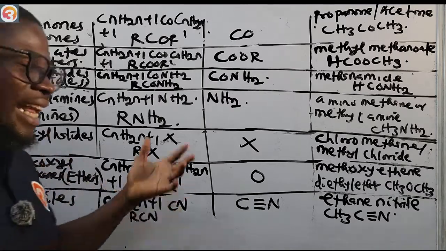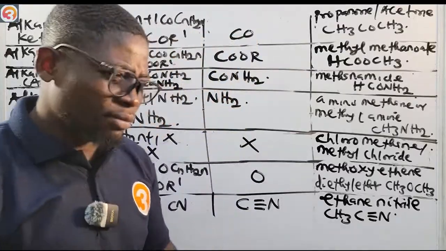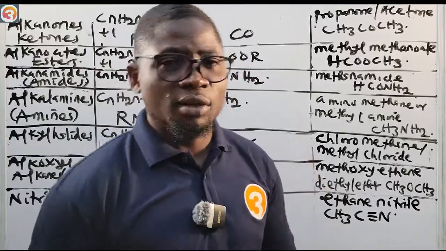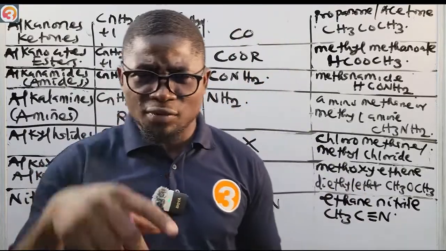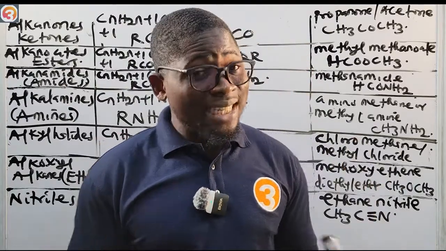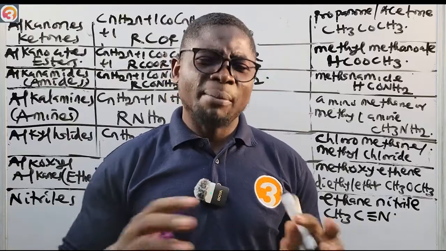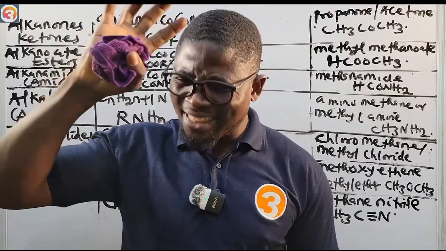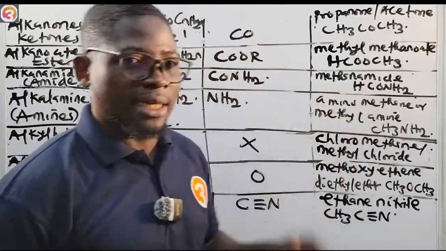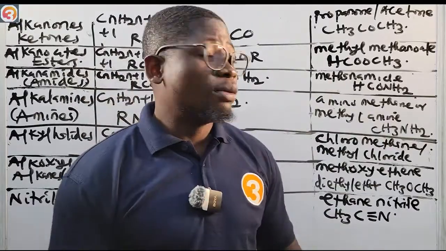You must know all these things. The way I'm putting it in my head, that's so you would know it. Take your time, look at the table. Let me give you an assignment. Make sure you do it, and once you do it, come back to this video and comment that you have done the assignment. Put this down as a table in your notes, study it very well, go to another page, and write all of them exactly the way I've written them. If you can do it 5 times, this table will be in your head.